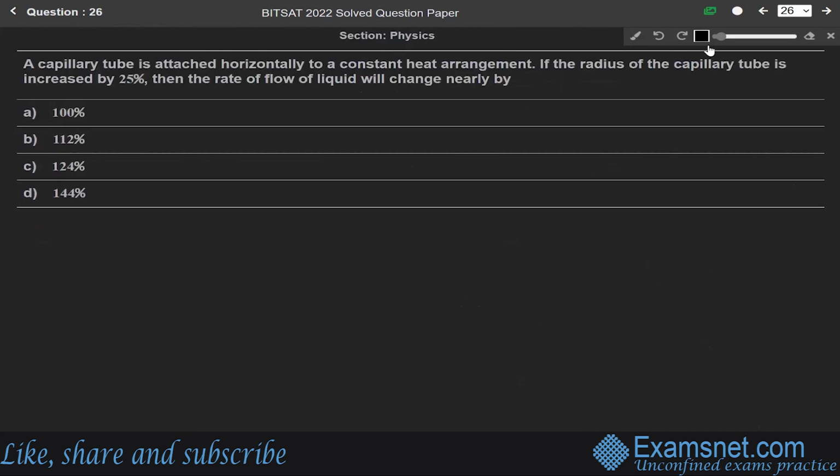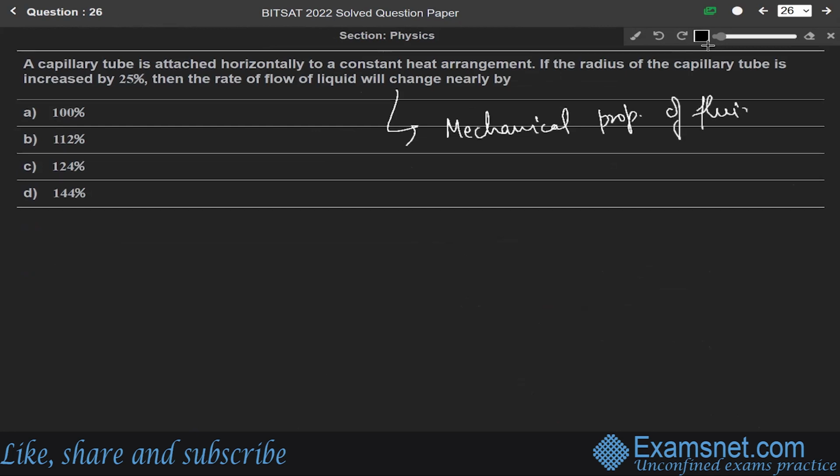Okay, now next question. A capillary tube is attached horizontally to a constant heat arrangement, and if the radius of the capillary tube is increased by 25%, then the rate of flow of liquid will change nearly by. So this question is from the chapter of mechanical properties of fluids.